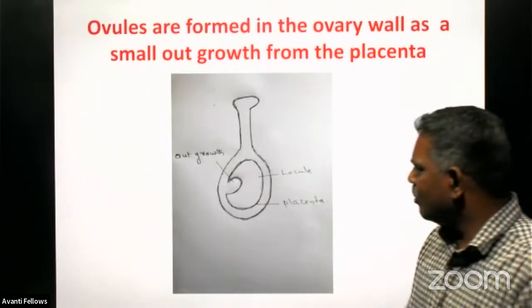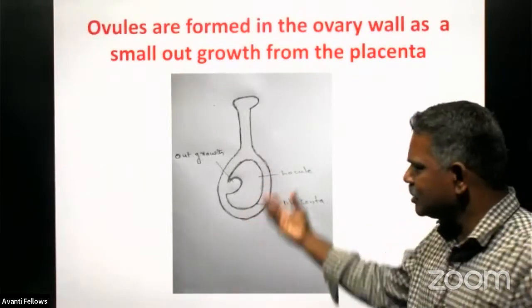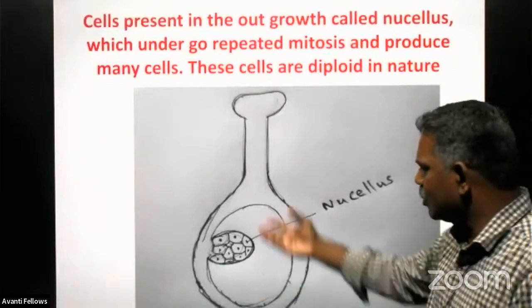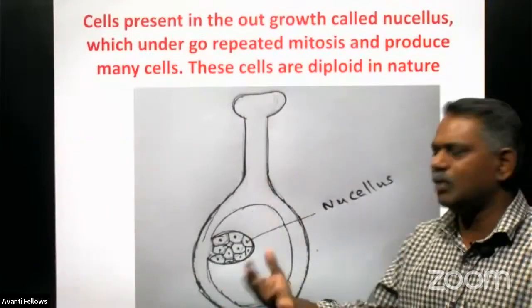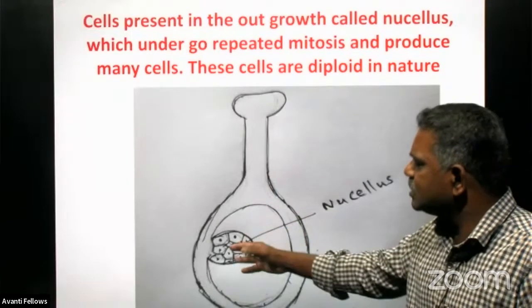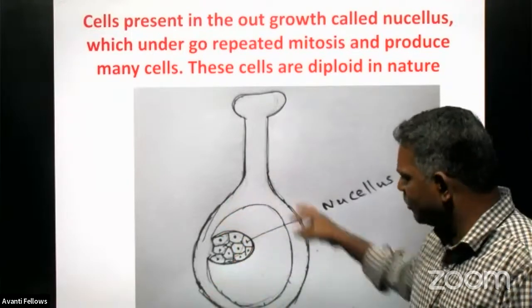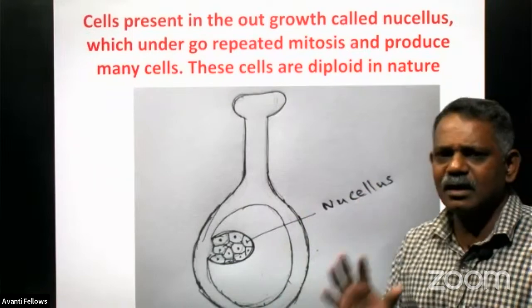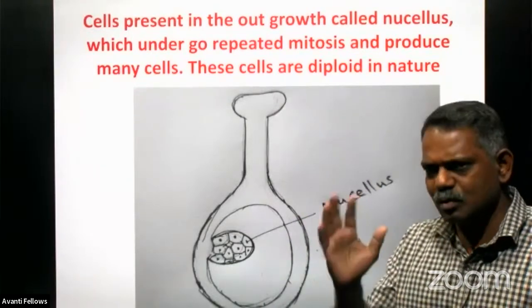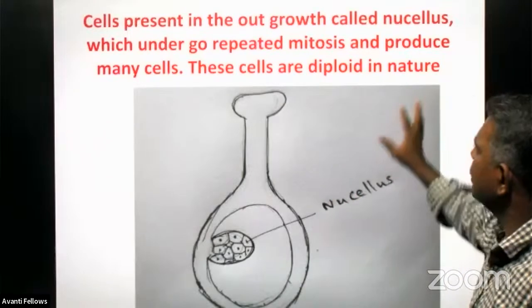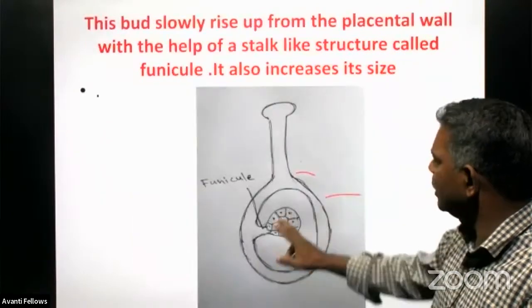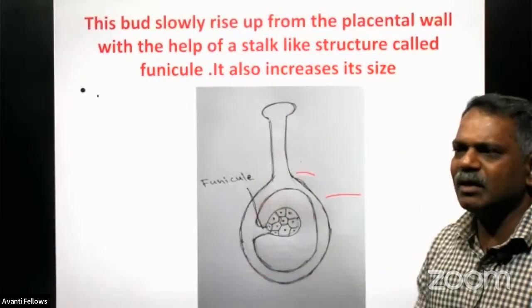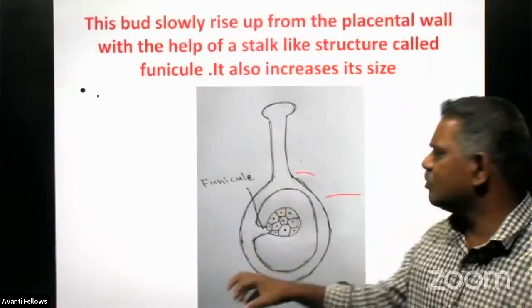Actually, ovules are formed from the placenta of an ovary as small buds or a small outgrowth only. Later, cells undergo mitotic division and produce a multicellular structure. The cells present in this outgrowth formed from the placenta are called the nucellus. Here all the nucellus cells are diploid in nature because they are all produced through mitotic division only. Such nucellus cells later develop to become the ovule.